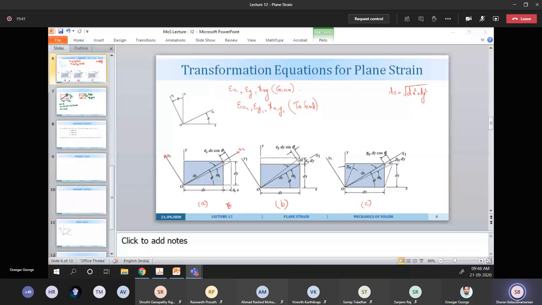Sir, they have not given the value of the shear length, no, sir. How much length has deformed? No. For the shear strain, it is always measured in terms of angle, right?